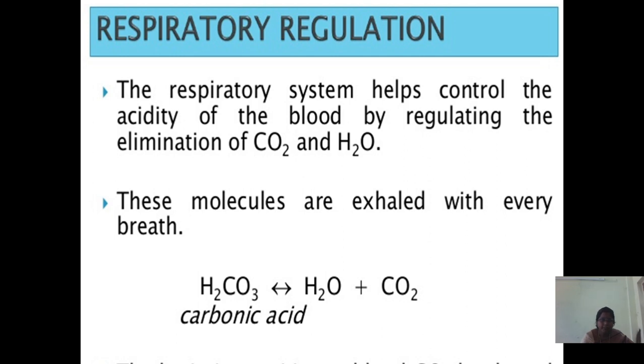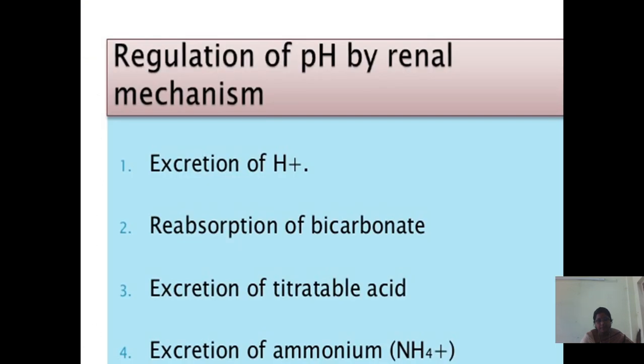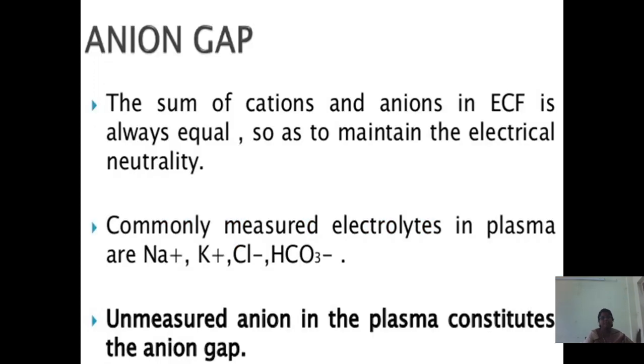Respiratory regulation. The respiratory regulation helps to control the acidity of blood by regulating the elimination of carbon dioxide and water. These molecules are exhaled with every breath. Carbonic acid is equal to water and carbon dioxide. Renal regulation. This is the third line of defense against change in the hydrogen ion concentration, a permanent solution to the acid-base disturbances. Kidneys require hours to days to compensate for changes in blood pH. Regulation of pH by renal mechanism includes excretion of hydrogen ions, reabsorption of bicarbonate, excretion of titratable acid, excretion of ammonium.